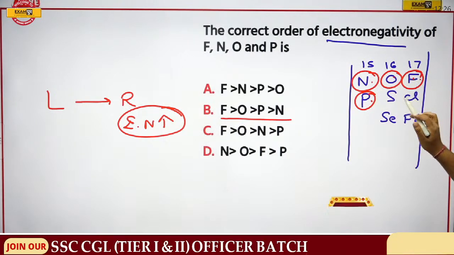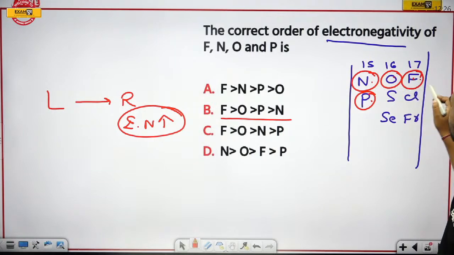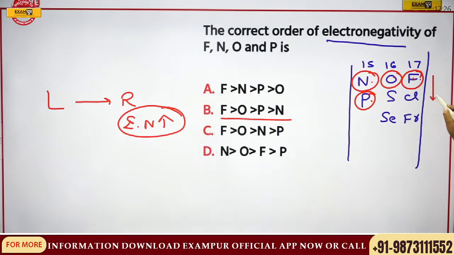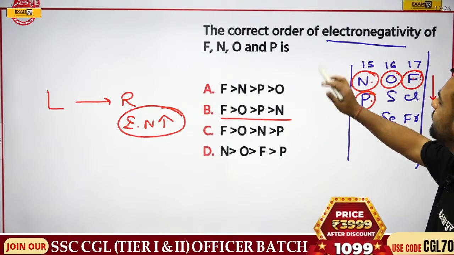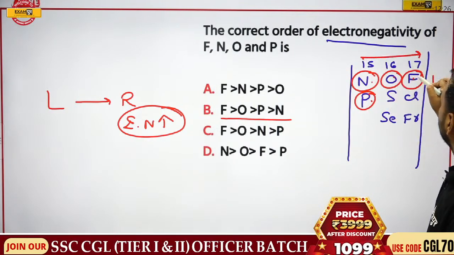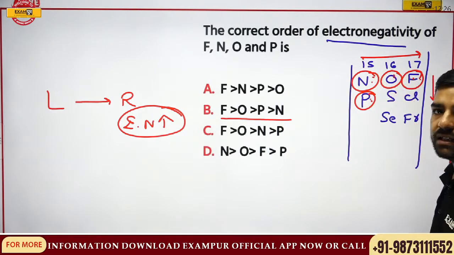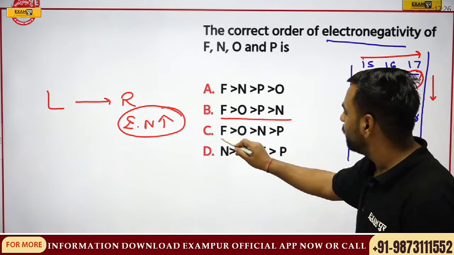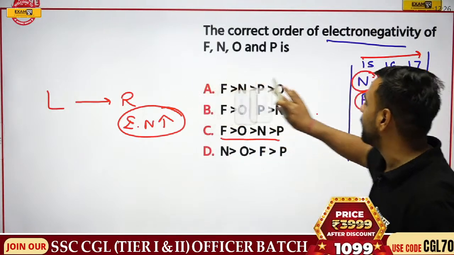For the decreasing order of electronegativity, we know that from top to bottom it is going to decrease, right? But here, first of all, let's have a look. It is increasing in this manner. So F would be the highest, then O, then N, and then P. So option number C would be correct over here.